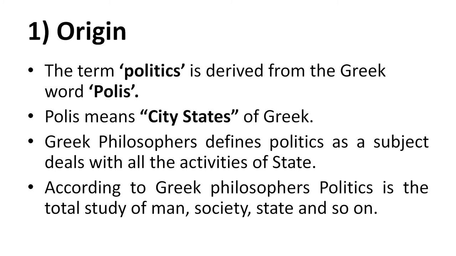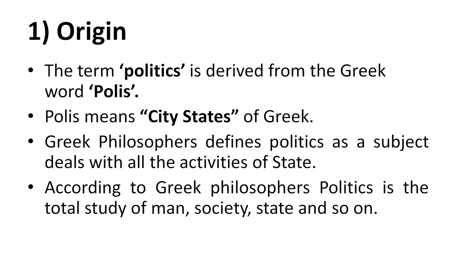During those times, the Greek philosophers defined politics as a subject that deals with all the activities of the state. During the ancient time, the Greek philosophers did not make much difference between the state, society and men. They were considered an inclusive part of the state.